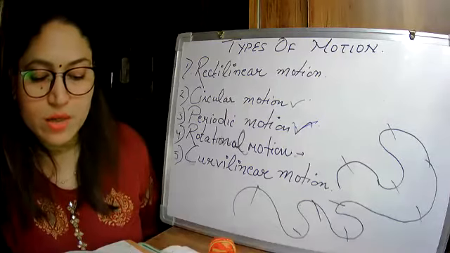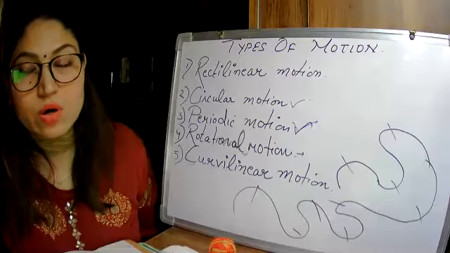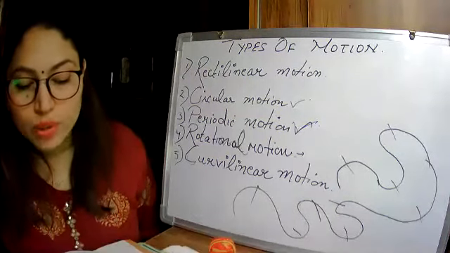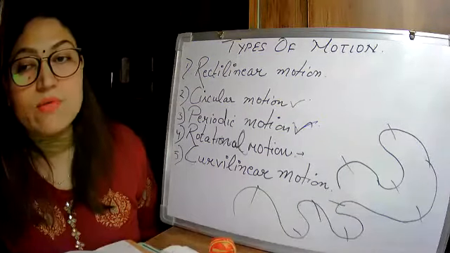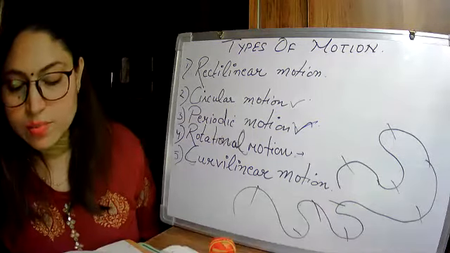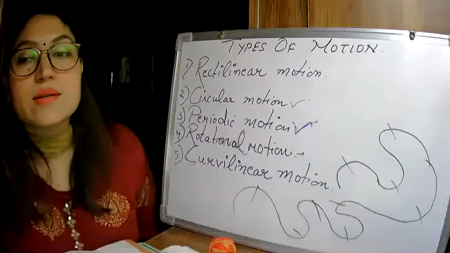Okay, we know what circular motion is. Then distance, we know what distance is. It is the length of the space between two points. Measurement is what? It is the comparison of an unknown quantity with a known quantity. Periodic motion is what? It is the motion of an object.